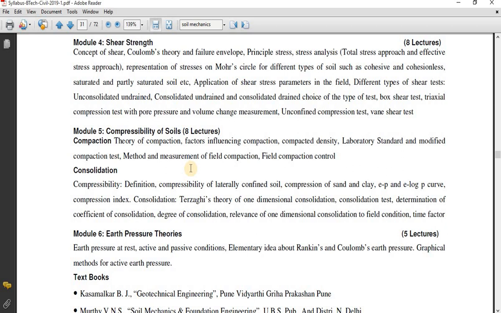So in the same volume, the weight of the soil is increasing, which means density is increasing. If density increases, the strength of the soil will directly increase. This phenomenon is called compaction. In compaction, there are some technical terms and how to find out the compaction in the field that we need to study. All of those things we are going to study in the first part of module number 5.